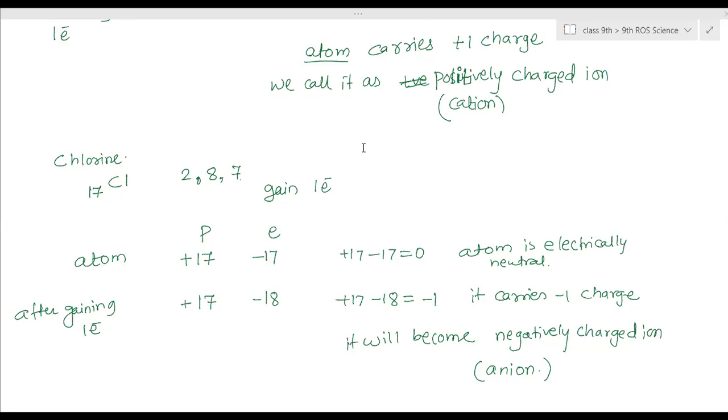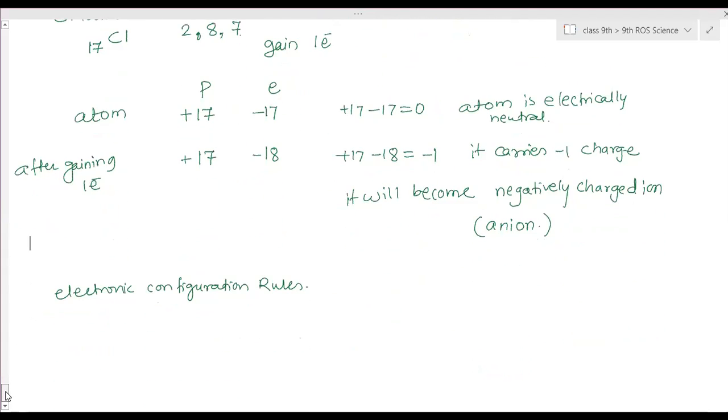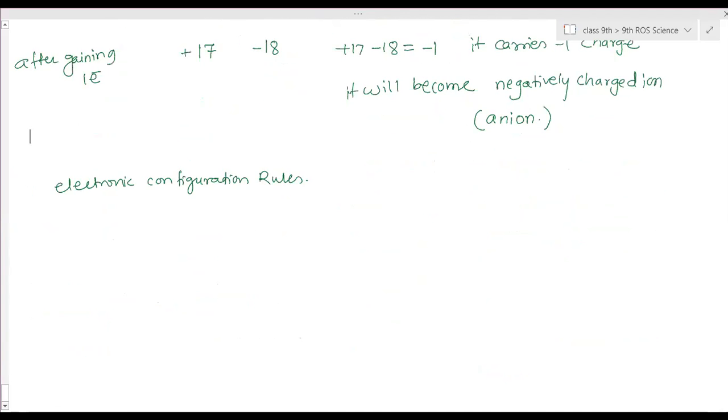Done? Done, ma'am. So it has not yet come, it will come. So I will start. Class 10 students, when sir starts, I will stop. Okay, so I'm waiting for the sir. Till then, I will finish this.